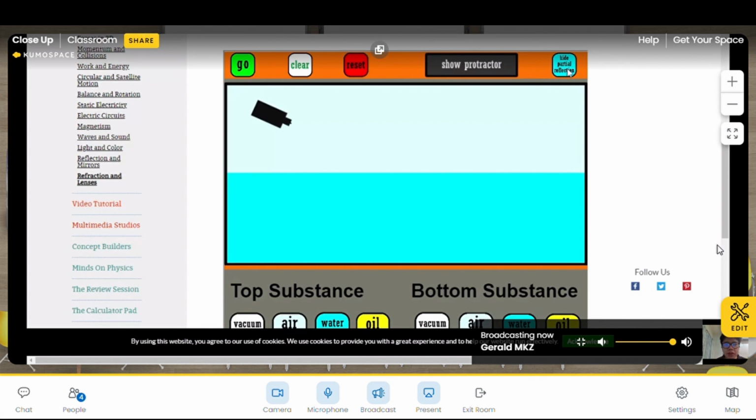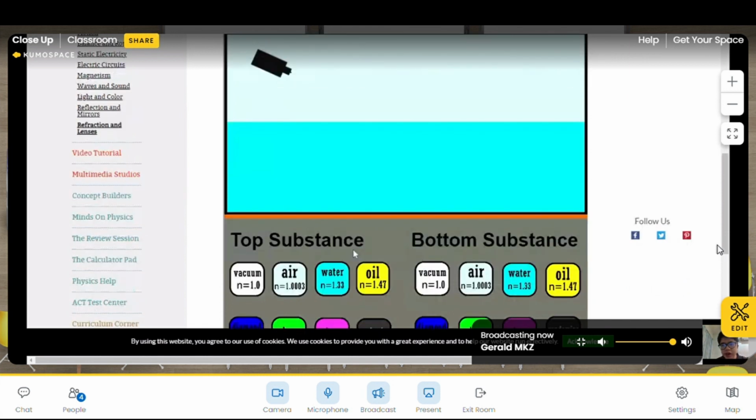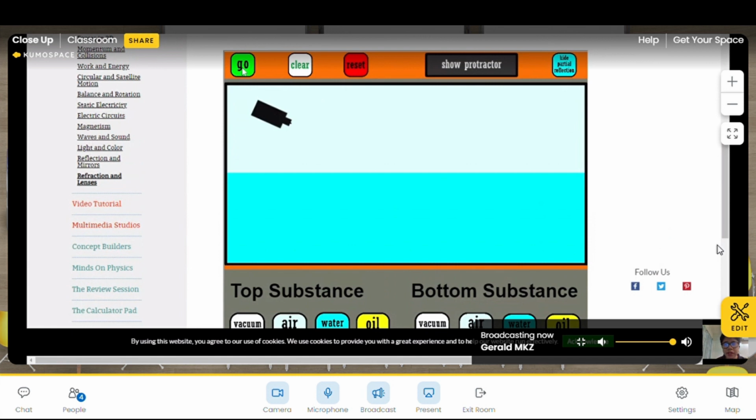In this simulation, the black box represents the light source, the top layer is air, and the bottom layer is water. Let's see what happens when we press go. The light is traveling through, and when it hits the water, it refracts, and it points downwards.